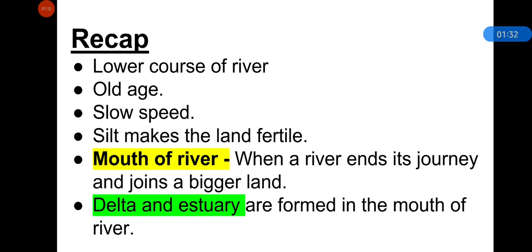without stopping and does not flow through all three stages and quickly drains into a water body without forming a delta, that path is called an estuary. And estuaries and deltas are formed at the mouth of the river.